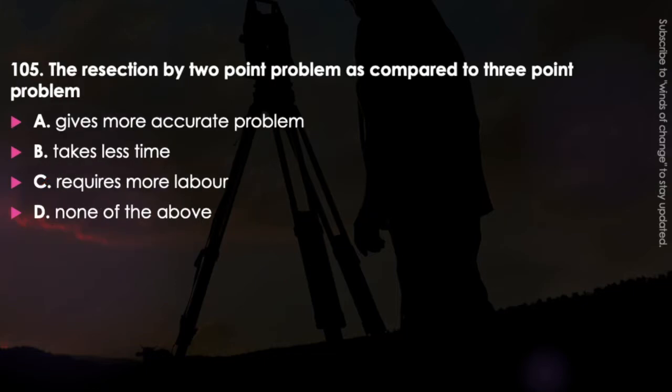Next question. The resection by 2-point problem as compared to the 3-point problem gives more accurate result, takes less time, requires more labor, or none of the above. The resection by 2-point problem as compared to 3-point problem. The answer will be option C, that is it requires more labor. It will require more labor, it will take more time, as well as it is less accurate.